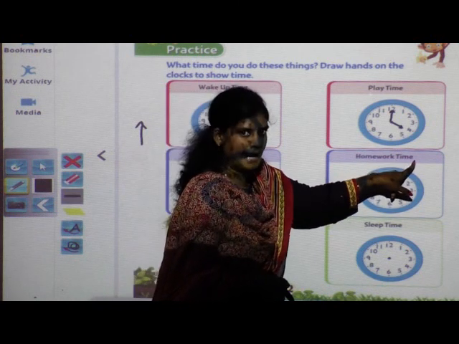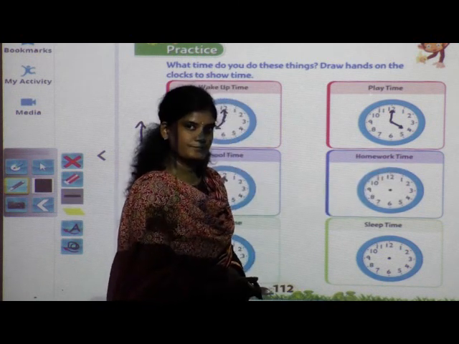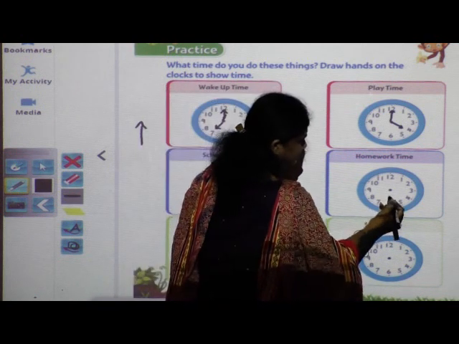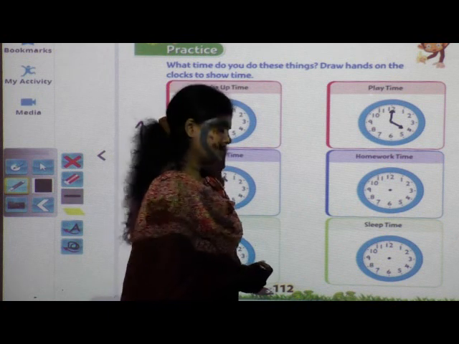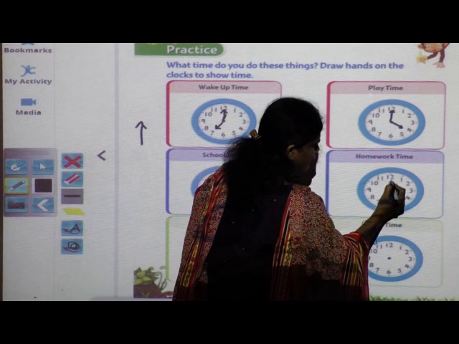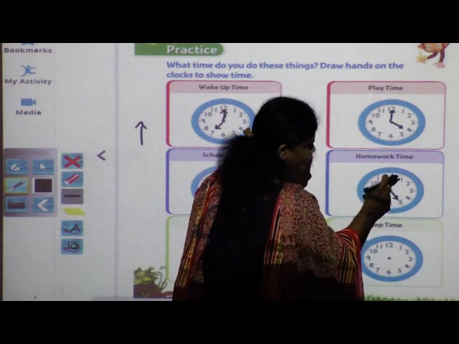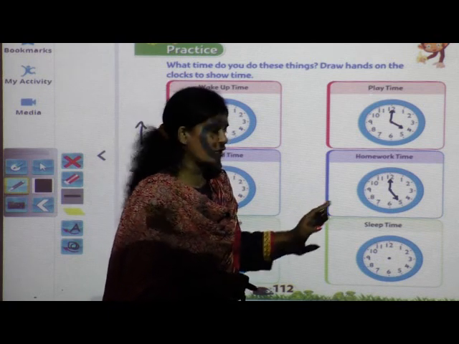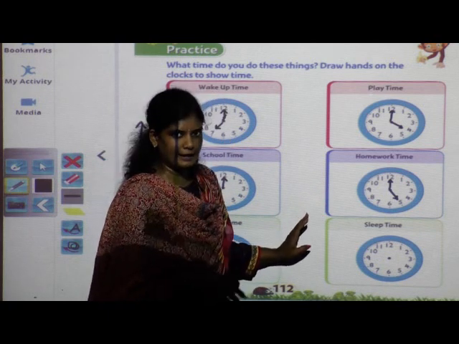homework time. What's your homework time? Yes, very good, 5 o'clock. 5 o'clock you sit for your homework. So short hand on 5 and long hand on 12. And after doing homework for a long time you will take dinner.